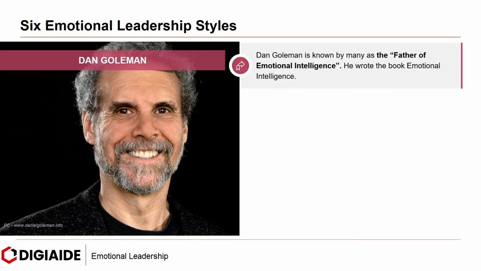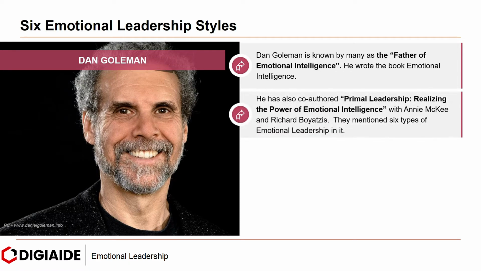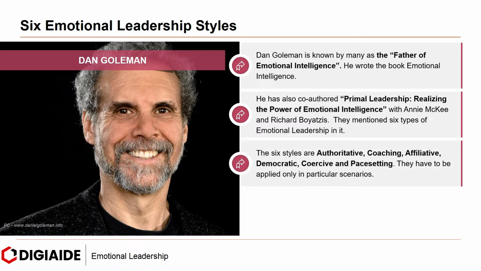Goleman is known by many as the father of emotional intelligence. He wrote the book Emotional Intelligence. It was one of the 25 most influential business management books as declared by Time magazine. He has also co-authored Primal Leadership, Realizing the Power of Emotional Intelligence with McKee and Richard Boyatzis. They mention 6 types of emotional leadership in it. The 6 styles are authoritative, coaching, affiliative, democratic, coercive, and pacesetting.